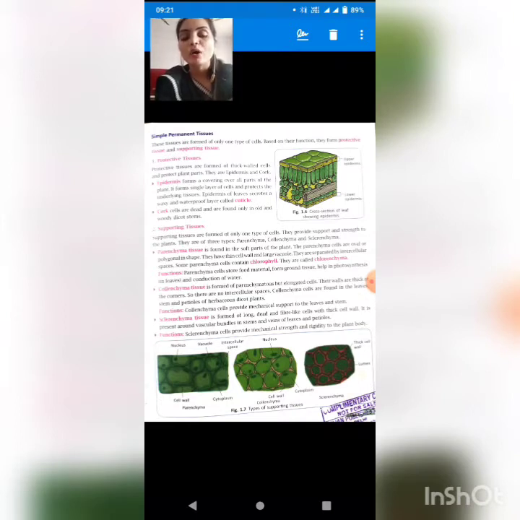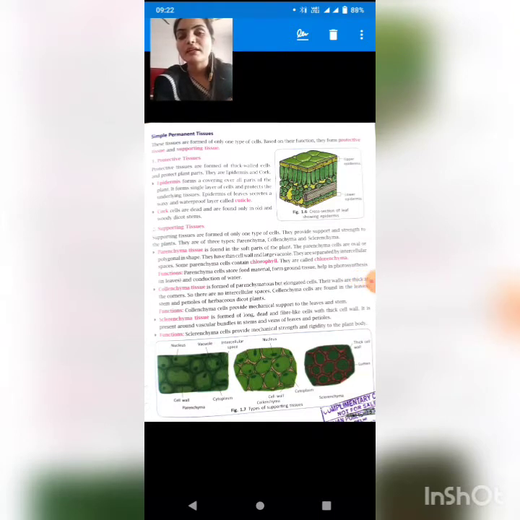Collenchyma cells are found in which part? They are found in leaves, stem and petioles. Petioles are the part of the plant, students, which allows a leaf to get attached to the branch or stem. Now, function of collenchyma cells: they provide mechanical support to leaf and stem.